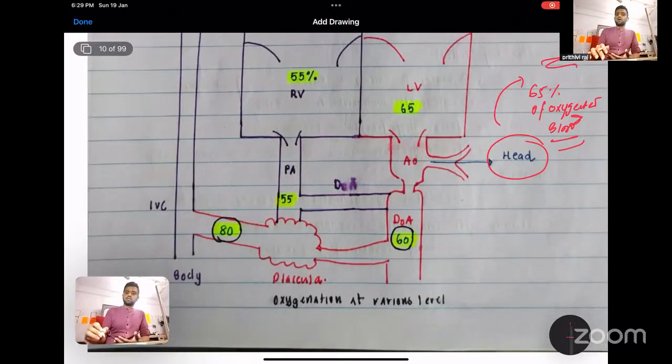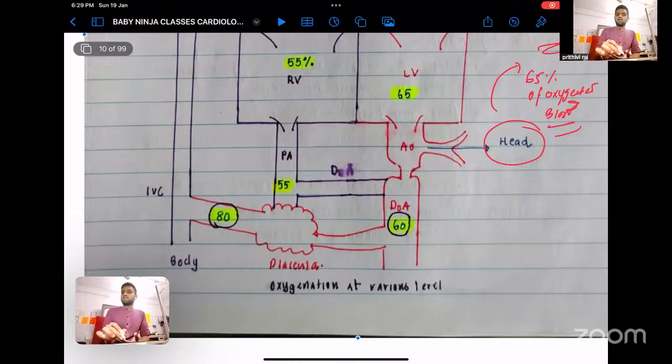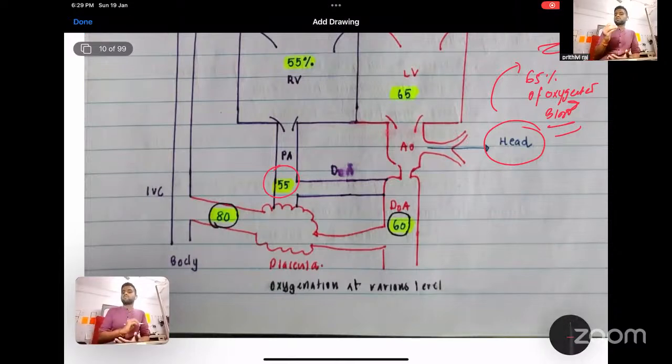Whereas because of the ductus arteriosus, the 55 percent deoxygenated blood that is in the right ventricle comes to the pulmonary artery, and because of the ductus arteriosus, this mixes with the oxygenated blood, and at the ductus arteriosus we have 60 percent saturation.